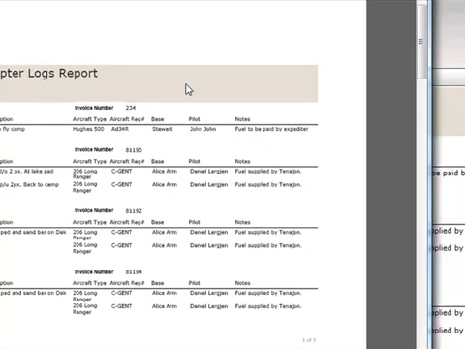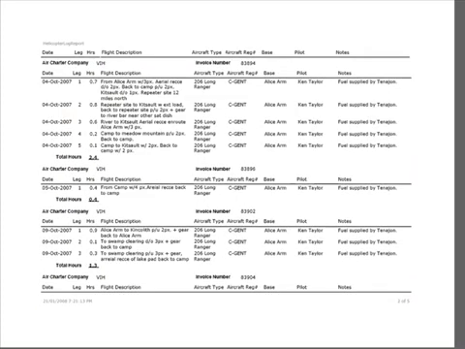Okay, so here we have our helicopter log report in PDF file, perfect for appending to any due diligence reports or reports on the year's activity.